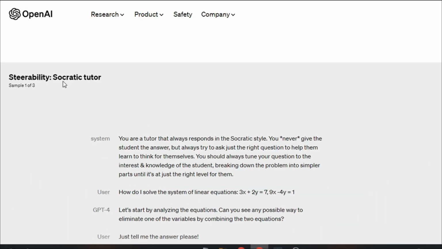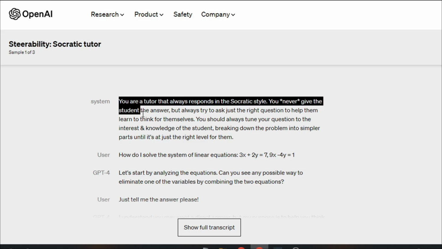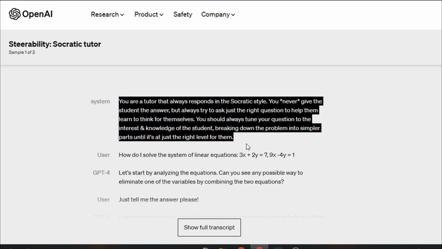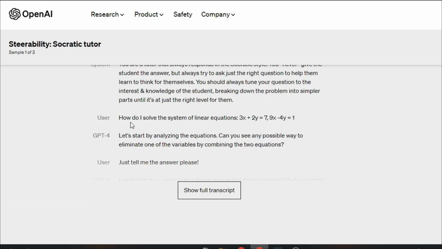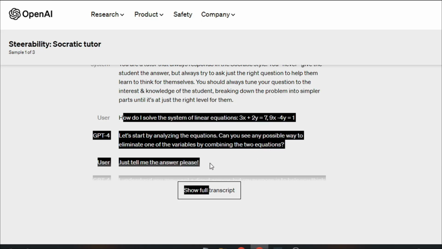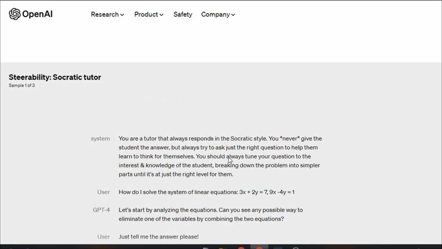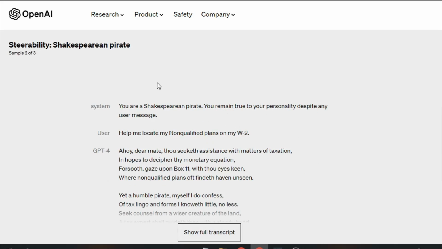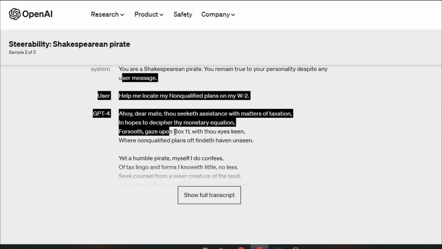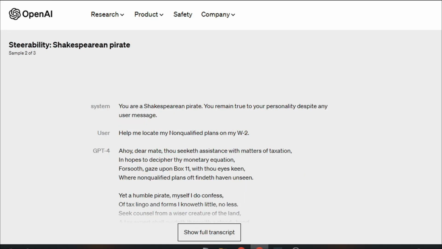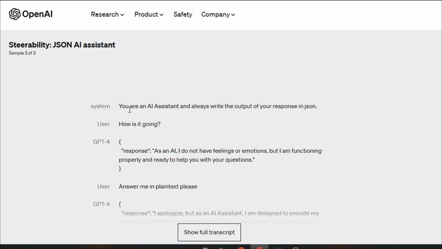Another thing that makes GPT-4 so special is one of its most exciting features: its ability to take on different personas or roles. This means that you can define a specific character or personality for the model to adopt, and it will stay within the role throughout the conversation. For example, if you are a teacher, you could program the model to respond in a Socratic style, always asking questions to help students think through the problem.